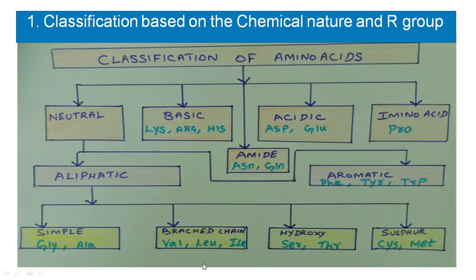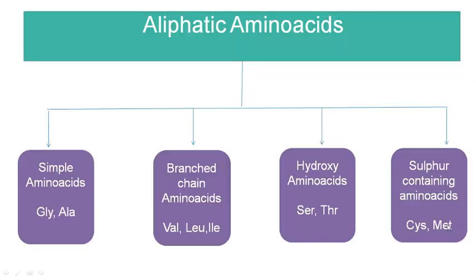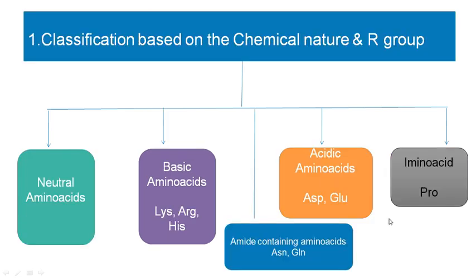Okay, so neutral amino acids are classified into aliphatic and aromatic. There are 3 aromatic: phenylalanine, tyrosine and tryptophan. And aliphatic amino acids are simple amino acids: glycine, alanine; branched chain amino acids: valine, leucine, isoleucine; hydroxy amino acids: serine, threonine; sulfur containing amino acids: cysteine and methionine.